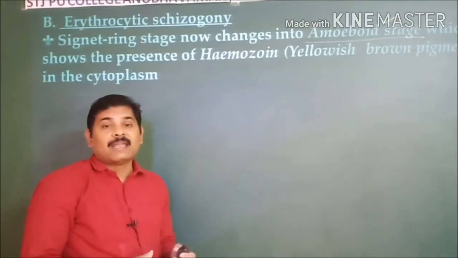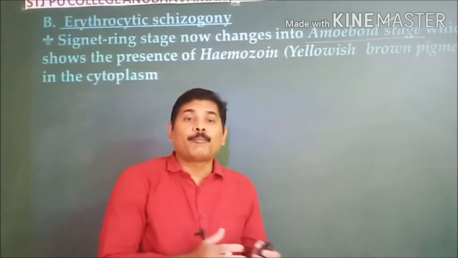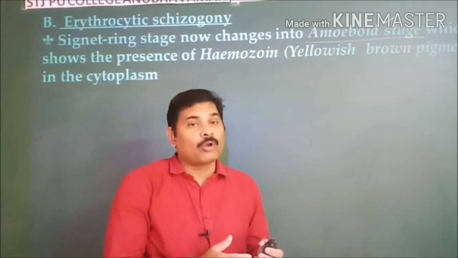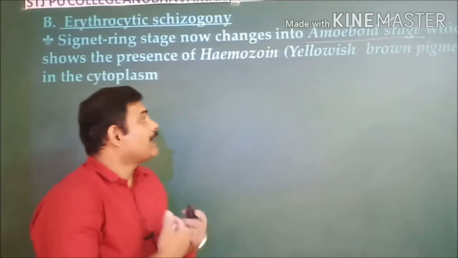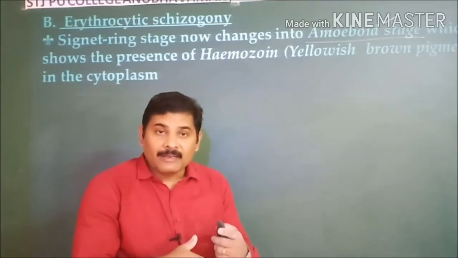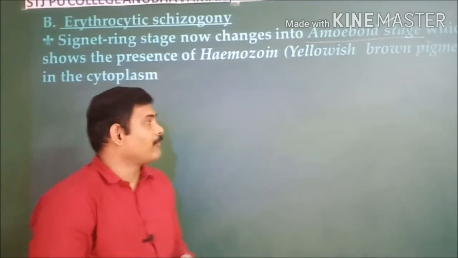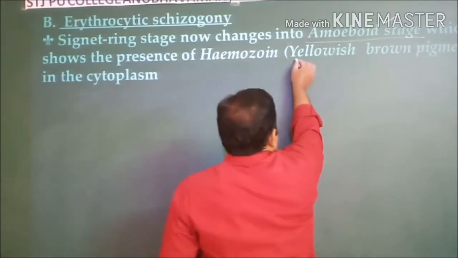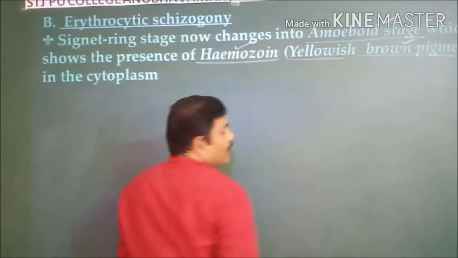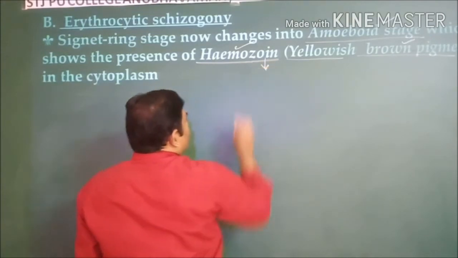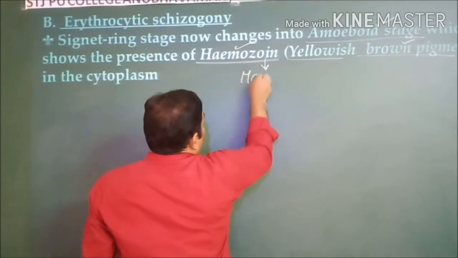This amoeboid stage feeds on the hemoglobin of red blood cells, particularly the globin part, that is the protein part, and then the heme part is left behind. The heme, which is soluble, turns into insoluble hemozoin, a yellowish brown colored pigment. The interesting point is that hemozoin is otherwise known as malaria pigment also.